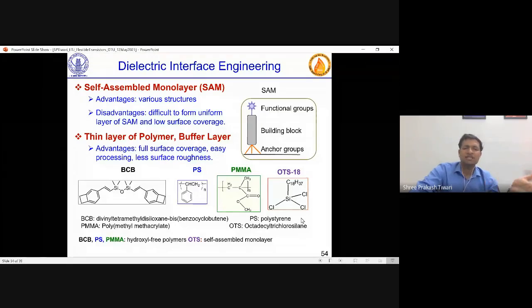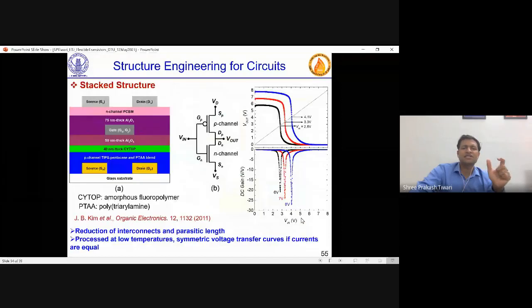Because each material can have a more suitable buffer layer or interface layer. But many times these small things like OTS, octadecyltrichlorosilane or octyltrichlorosilane. Many times you say we did OTS treatment. But then even small changes like C8 and C18 can lead to differences in the performance.